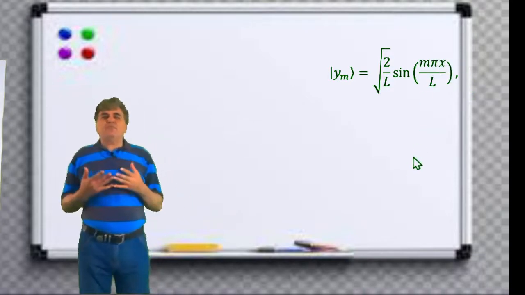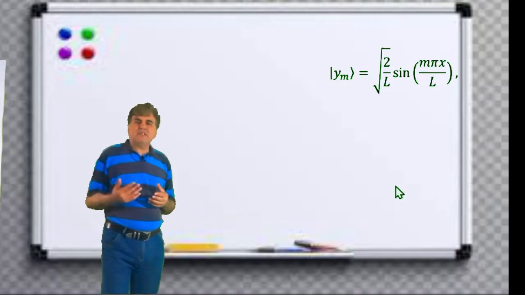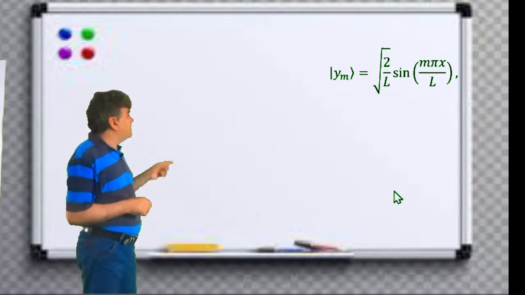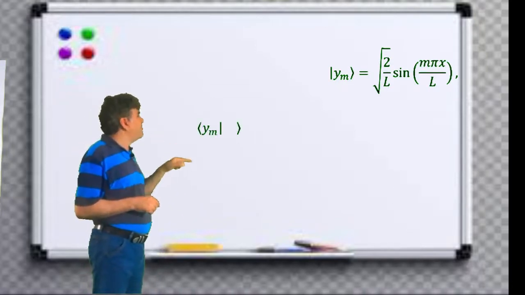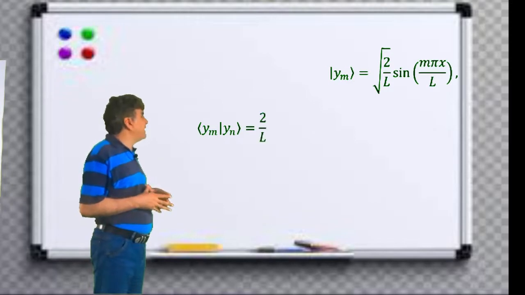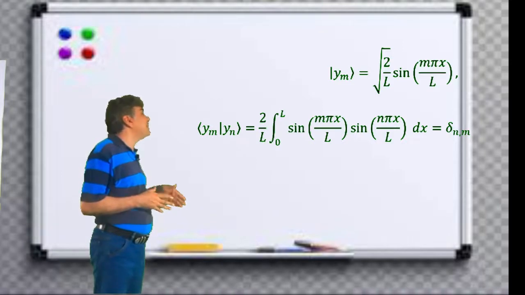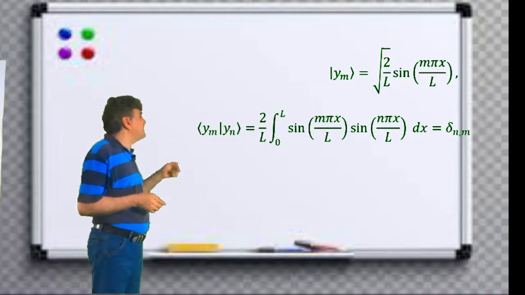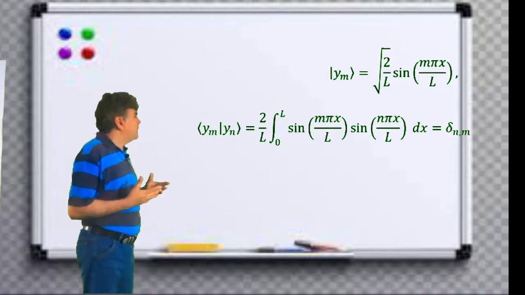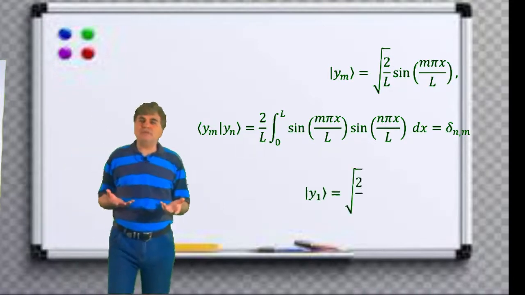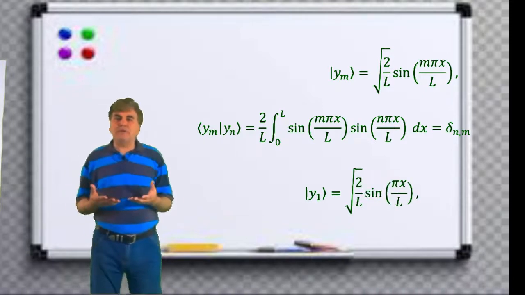Now, it is not difficult to prove that the inner product for the set of these functions satisfies the condition: bra of y_m times ket of y_n equals 2 divided by L integrated from 0 to L of sine of m pi x divided by L times sine of n pi x divided by L times dx, which is equal to delta sub mn, where delta is the Kronecker delta function.